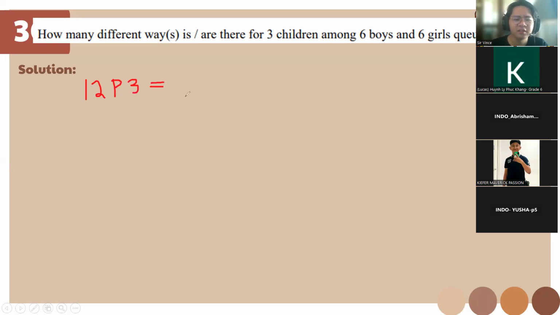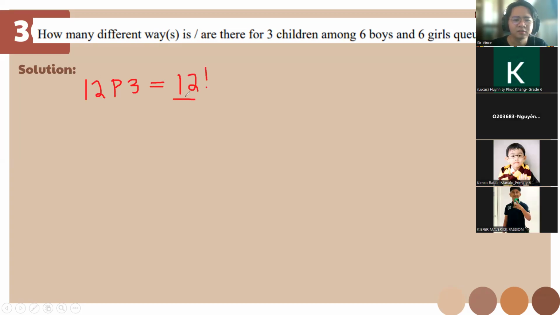It's 12 factorial over 9 factorial. It's 12 factorial over 12 minus 3 factorial. Correct me if I am wrong.